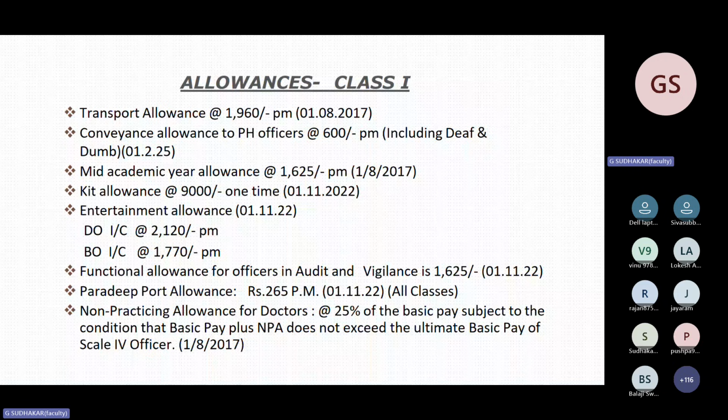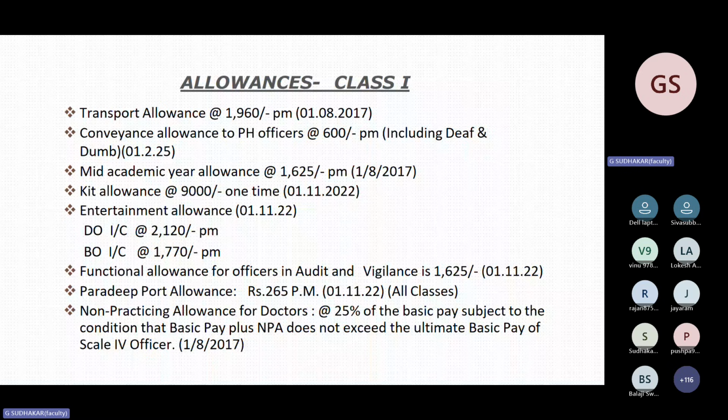So that amount should not exceed the ultimate basic pay of a scale 4 officer. This question was asked in 3 GIEAIA promotion examinations. Answer is 25% of the basic pay, subject to one condition: basic pay plus NPA, that is 25% of the amount, does not exceed the ultimate basic pay of the scale 4 officer. Ultimate means the last basic stage of the scale 4 officer. It will be now around 1 lakh something. I will tell you the exact amount in the afternoon. So this is one more important question from the examination point of view.